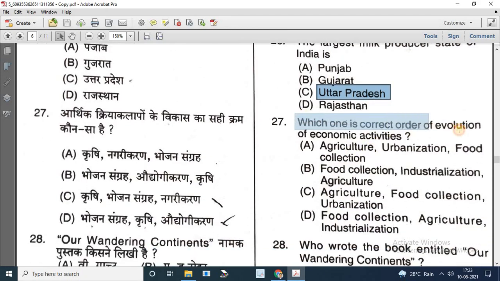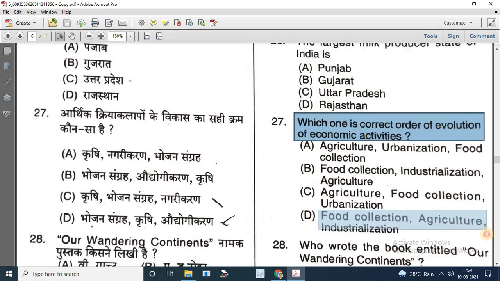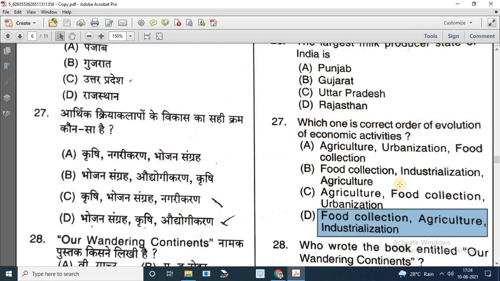Which one is the correct order of evolution of economic activities? Options: A is agriculture, urbanization, food collection. B option is food collection, industrialization, agriculture. C option is agriculture, food collection, urbanization. And D option is food collection, agriculture and industrialization. So the correct sequence is food collection first, second agriculture and third industrialization.